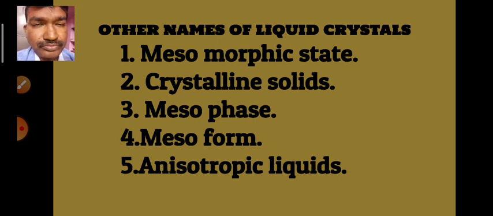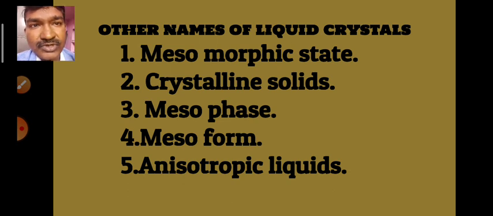So here liquid crystal is one state, and this state also has other names. Among them, the first one is the mesomorphic state and the second one is crystalline solids. Liquid crystals are also called crystalline solids.